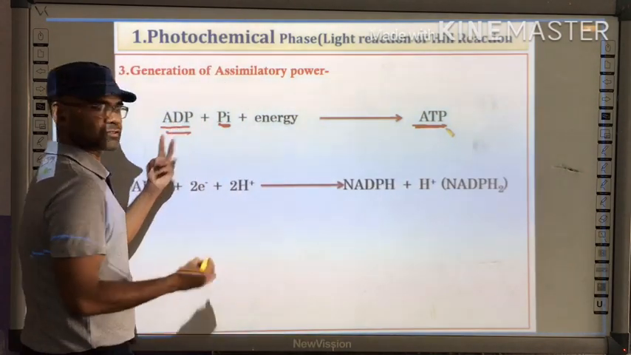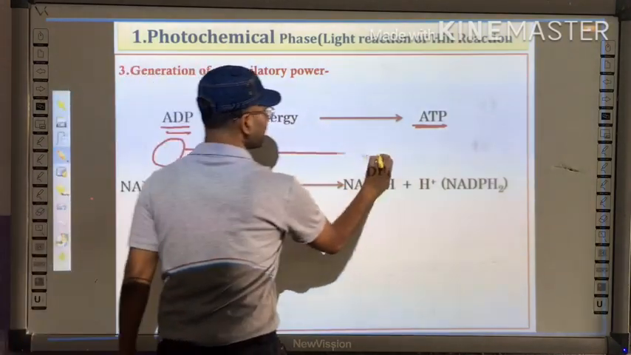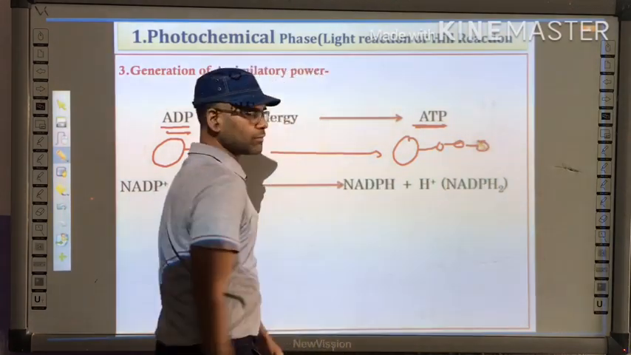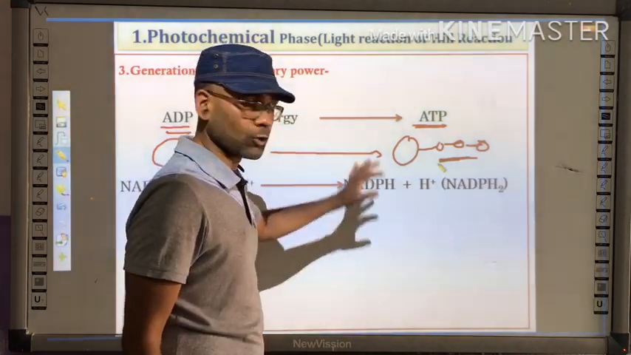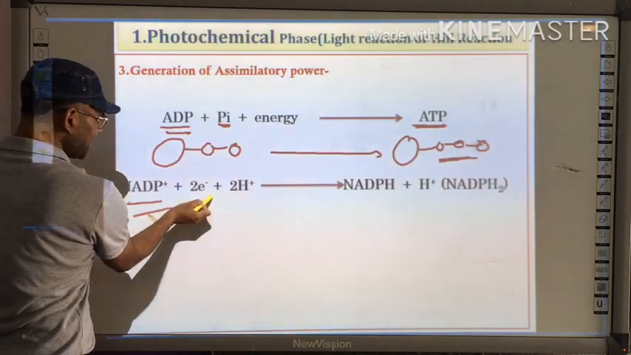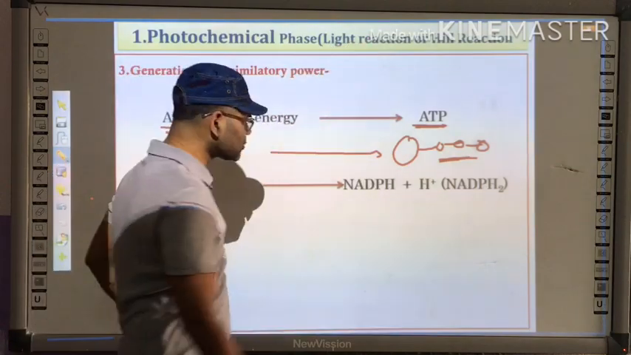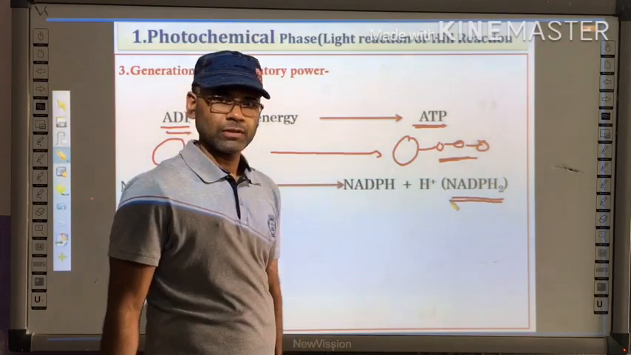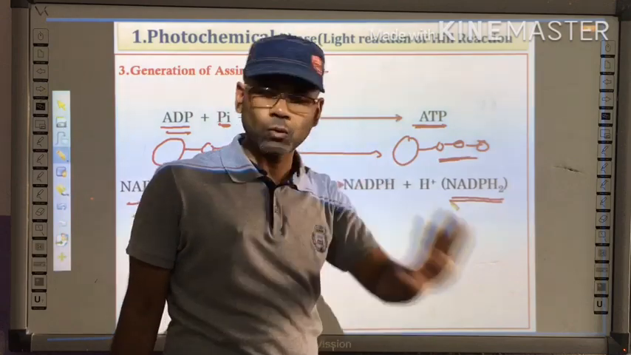Here it is diphosphate. Here 2 phosphorus are present. And here 3 phosphorus are present. 1, 2, 3. 3 phosphorus are present. Okay, and this ATP is stored in chloroplast. Second thing, NADP plus takes electrons and protons, which are generated by the reaction, and this will form NADPH2. Up to this step, light reaction is over.